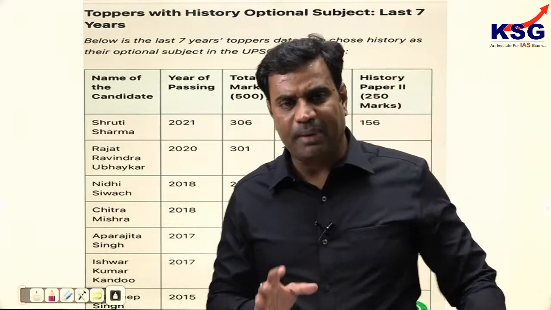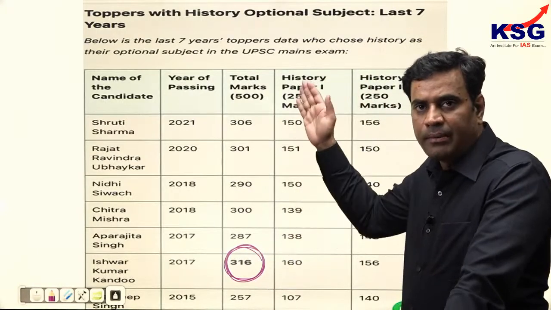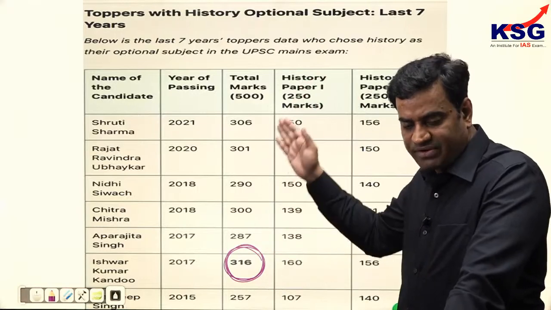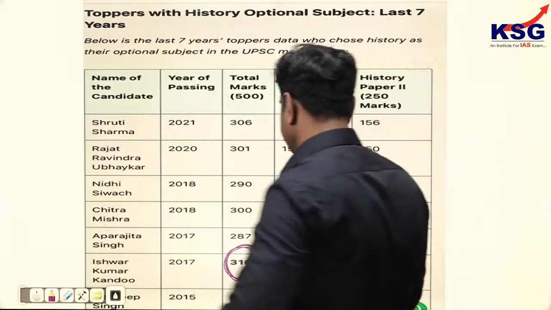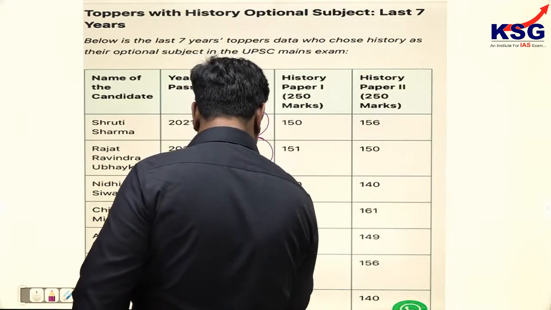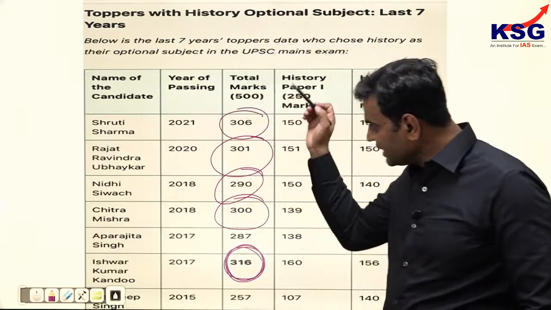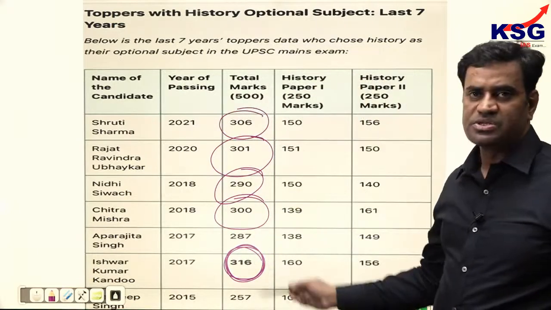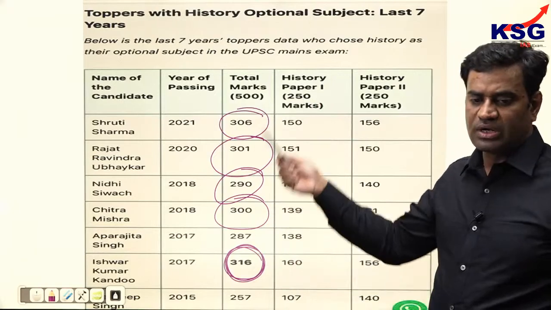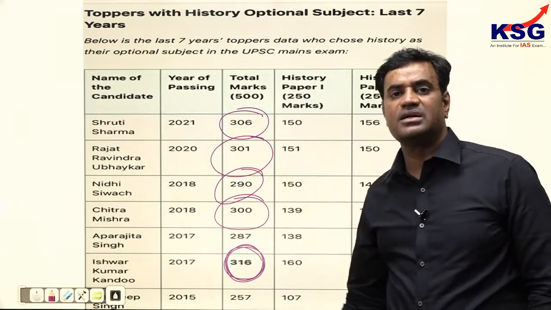So the scoring pattern makes it very clear that this examination is very much tilted in favor of history as an optional subject. 306 marks, 301 marks, 300 marks, 316 marks, 290 marks. What does this indicate? This indicates that marks in history optional have been very high. Students have scored high marks in history optional, and that has placed them into the top rankers list as well.